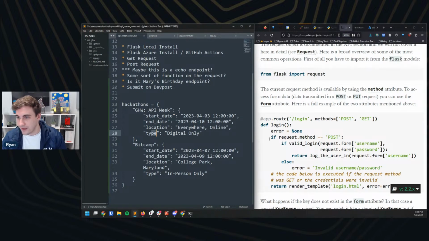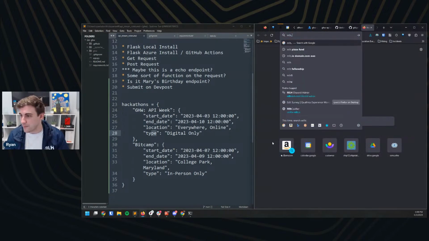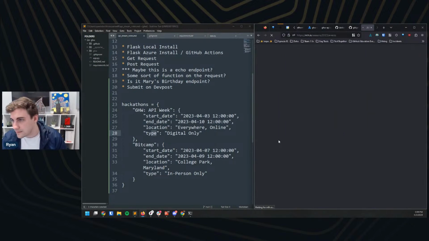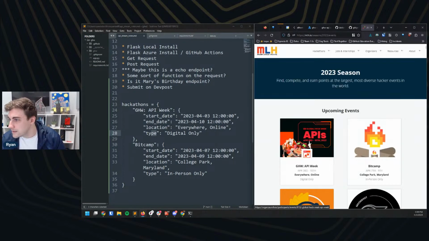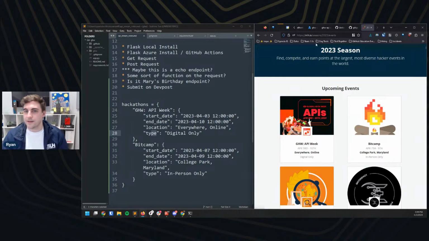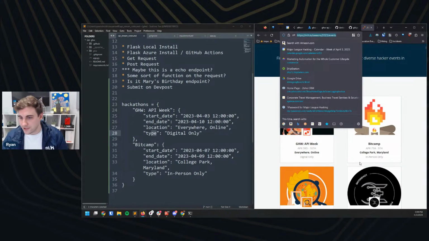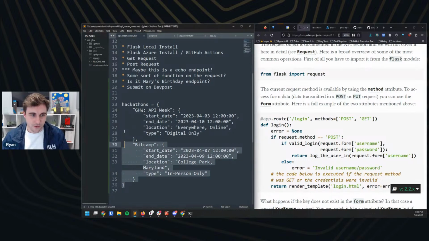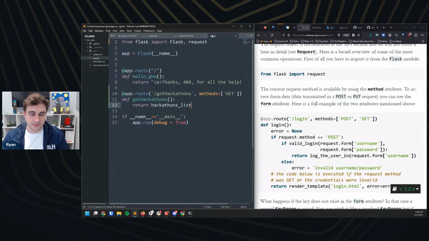And if you're wondering where I found this information, I found it on mlh.io/events. Cool, and right there. And I just copy pasted this over myself. You certainly could scrape more data than this, but again, I'm just trying to keep this fairly straightforward and stuff that you could all do yourselves is my goal.